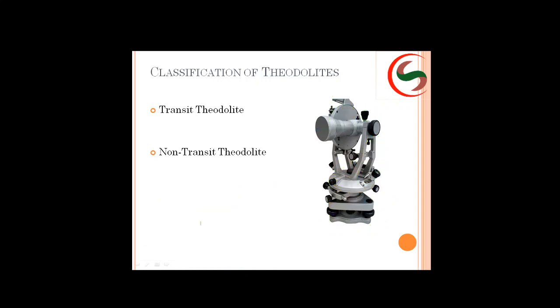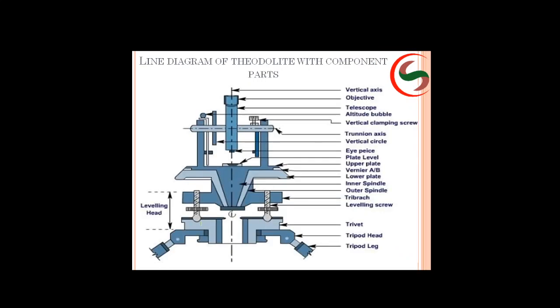Right, this is the classification of the theodolites. Now we'll see the line diagram with component parts. As I said, tripod legs, tripod head, trivet, leveling head, leveling screws, tri-batch. All together we call it a leveling head, a combination of these.